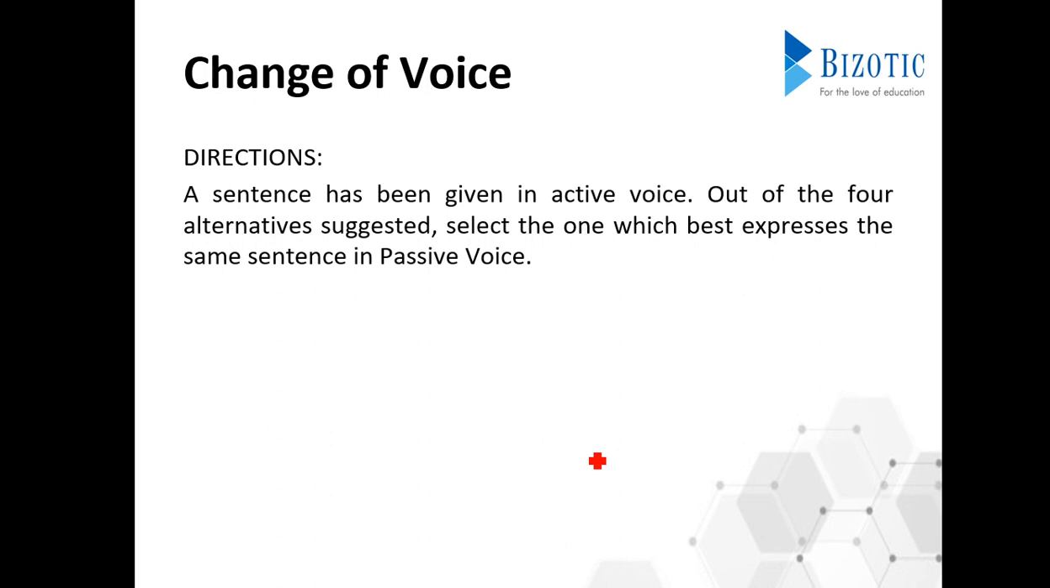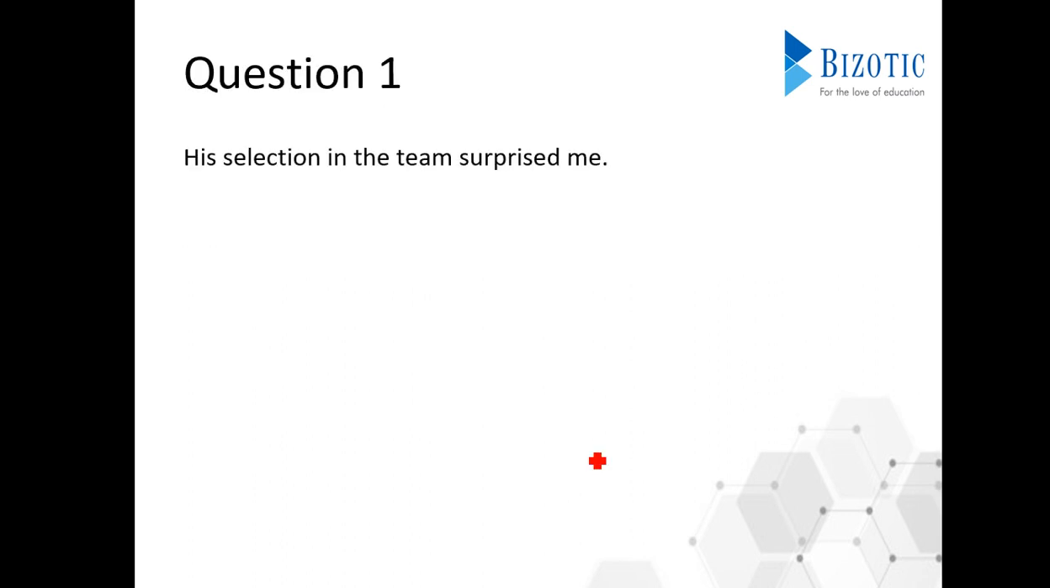So directions. A sentence has been given in active voice. Out of four alternatives suggested, select the one which best expresses the same sentence in passive voice. So we've got five questions which are in active voice and the options that are present are in passive voice. So we need to select which is the proper option. So here comes the first question.